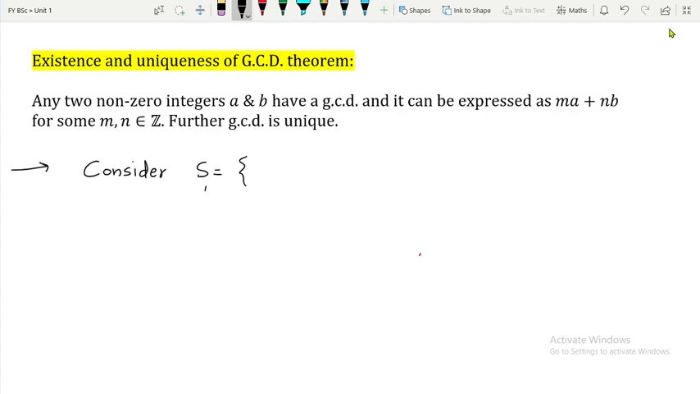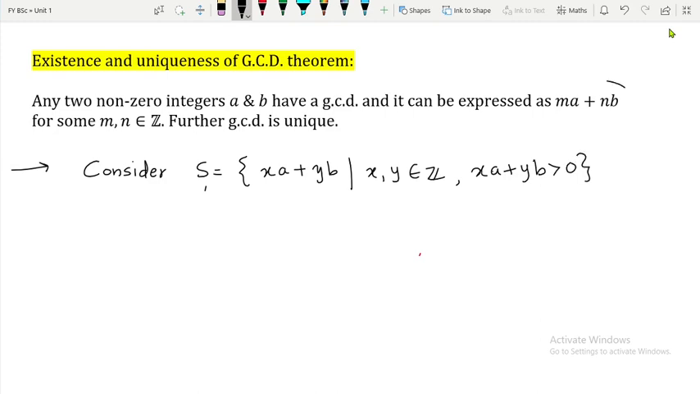So I suggest that you go back and see the concept of the Well ordering principle and then come here again. So I will consider the set xa plus yb such that x, y belong to Z, and this xa plus yb is greater than 0. So how to remember this set?